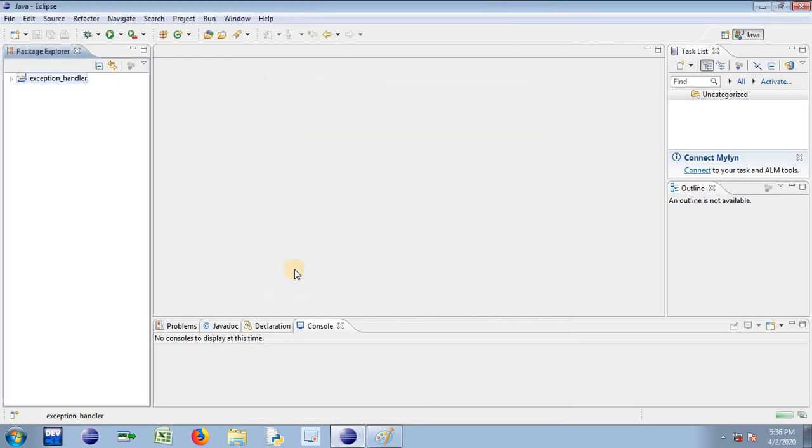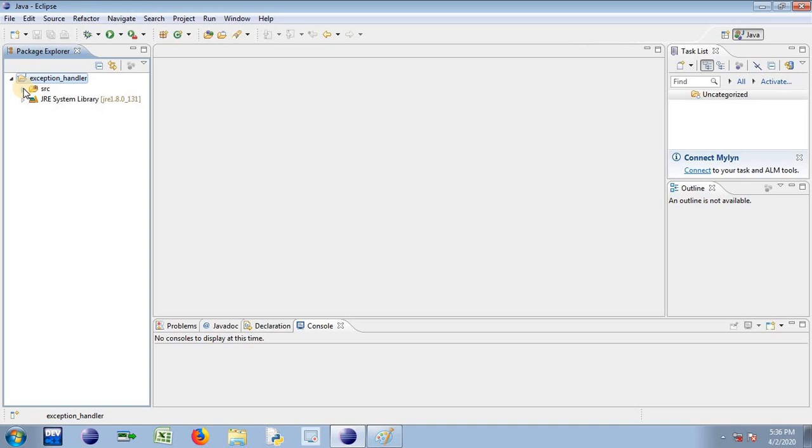Just click on finish. The moment you create your project, just observe in the package explorer window we will be getting a folder with the project name exception underscore handler. You'll have to expand this folder. Once you expand, you will be getting a space under the src folder to write your program, and JRE, which is nothing but the interpreter, just to convert .class to .exe.